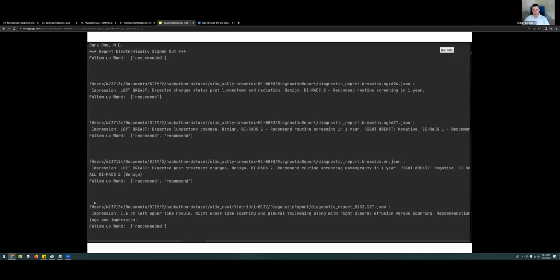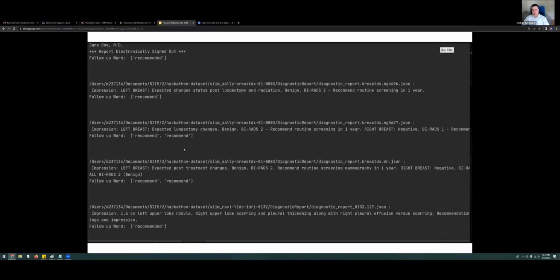For example, the first line shows the file that it came from. So it shows the file where we got the report. The second line is the impression line in the report. So this was specifically parsed out. And the third line, it's the keyword that was found, that it said, hey, I used this word to find it. There are other examples, but this is one.